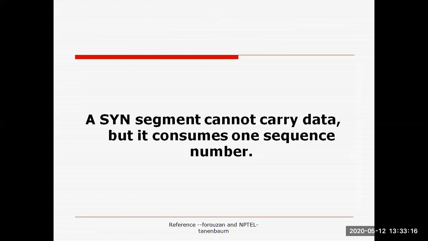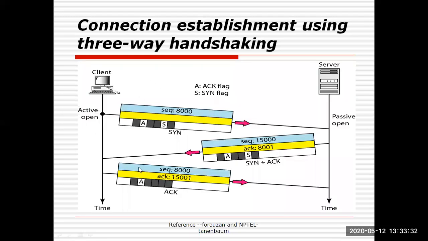Now this is the rule: a synchronization segment cannot carry data. It means during the establishment phase, where the synchronization field is set, we cannot send data. But it consumes one sequence number. So if we perform this many times, our sequence number will not be increased. That's why during the synchronization phase, this 8000 is not changed. In both packets or both TPDUs, we use the same sequence number.